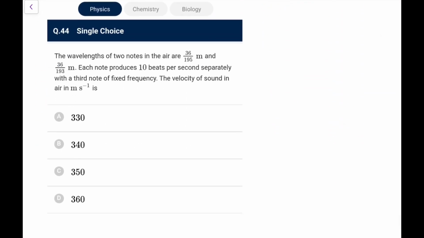Next, the wavelength of two notes in the air are this and this. Each note produces 10 beats per second with a third note of fixed frequency. The velocity of sound in air in meter per second is. So wavelength is given for you. The frequency for the first one would be V by lambda, that is V into 195 by 36. The second one would be V into 193 by 36.